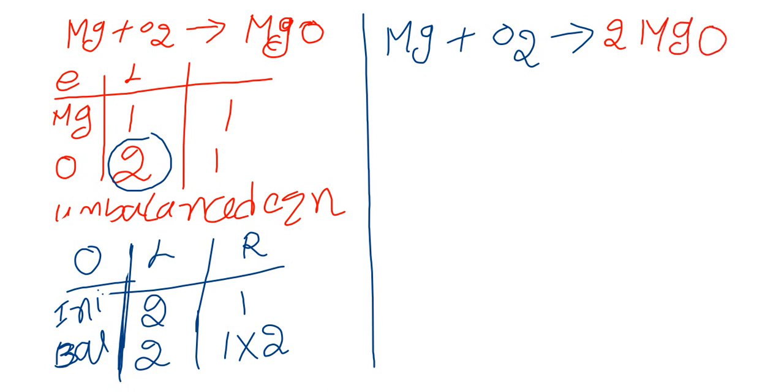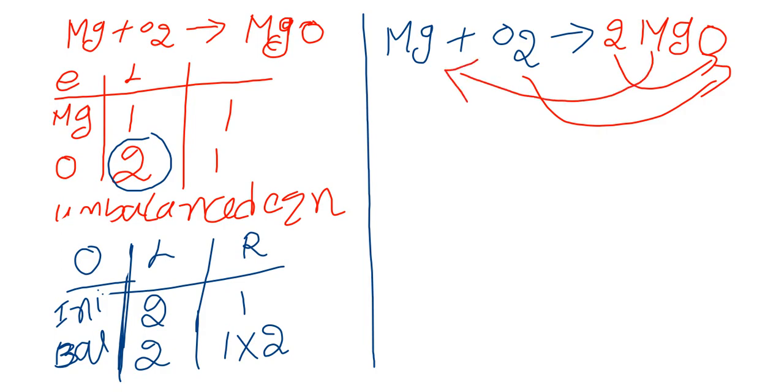Now 2 oxygens, 2 magnesium. So keep 2 here. Now let us check it.